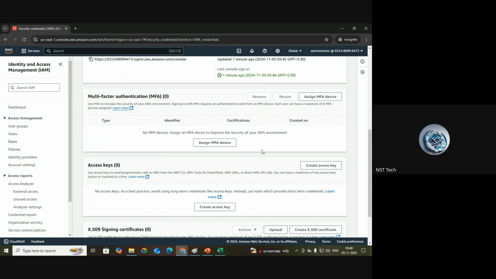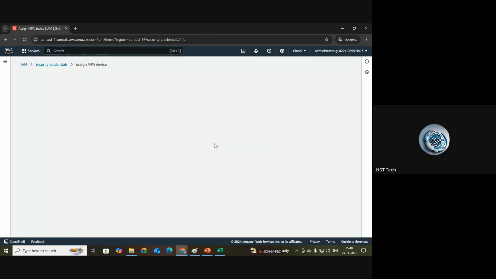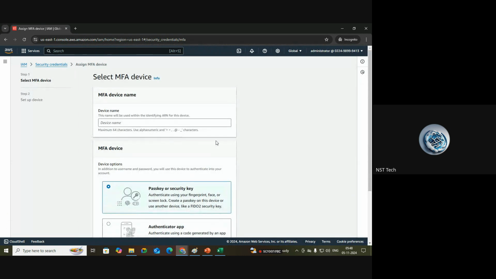Okay, so we want to assign the MFA or add the MFA multi-factor authentication. Just click on assign MFA device. Assign MFA device, and you can give any kind of name to remember it. So we are going to install one application actually. So there you can find out or identify that using this name actually. So for that purpose, I'm giving a name like this.